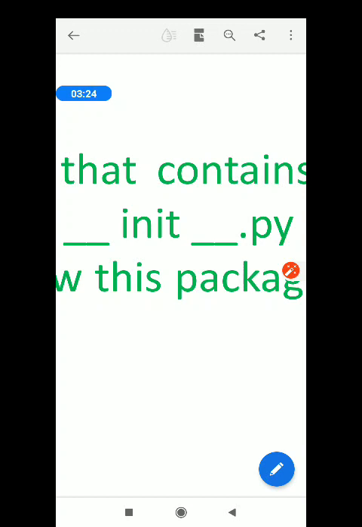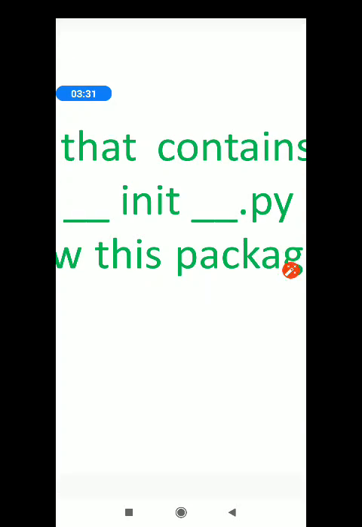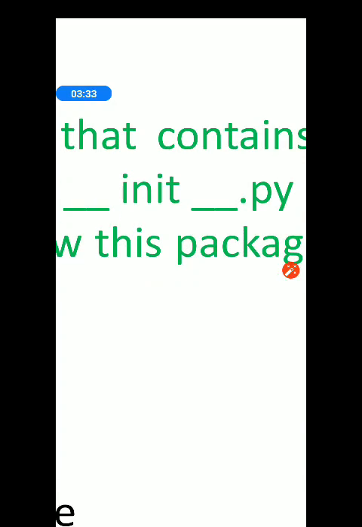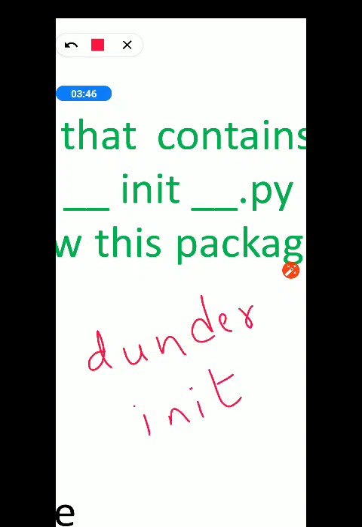These 2 underscores are called double underscore, so in short we call it dunder init. Let me write it down: it is called dunder init dot py file. This is a very important file.